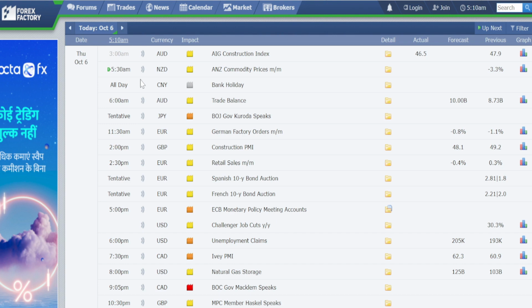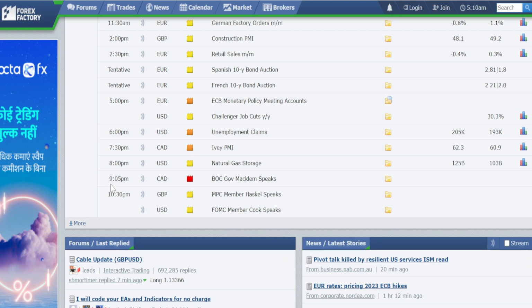When we look at the economic events calendar, today is Thursday, October 6th. Today also we have a Chinese bank holiday. At 5 p.m. we have medium impacting news planned for euro related currency pairs. 6 p.m. we have medium impacting news for US dollar related currency pairs, followed by 7:30 p.m. medium impacting news planned for Canadian dollar related currency pairs. Again at 9 p.m. we have high impacting news planned for Canadian dollar related currency pairs. So today we don't have any high impacting news planned for major currency pairs.